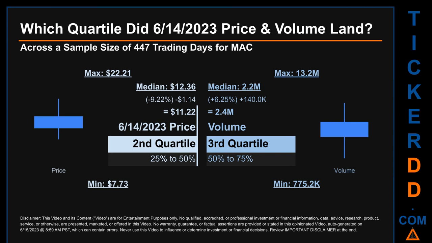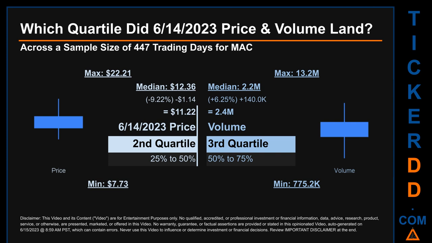The day's volume landed within the third quartile, that is within the 50% to 75% range of all sampled daily volume, which saw a max daily volume of 13.2 million and a minimum of 775.2 thousand. Quartiles tell us about the spread of a data set by breaking that data set into quarters, just like how the median breaks the set into half.